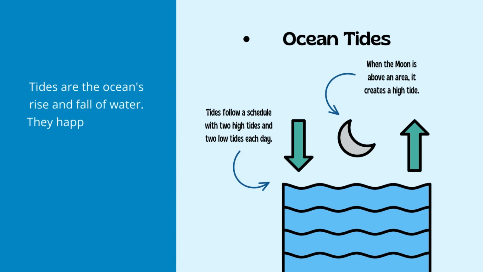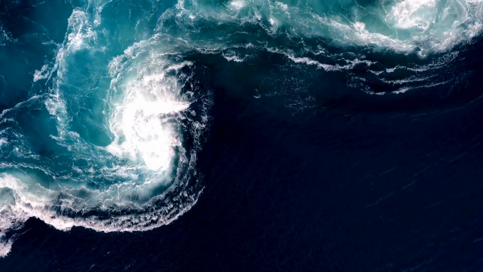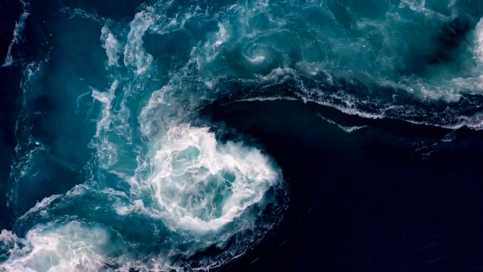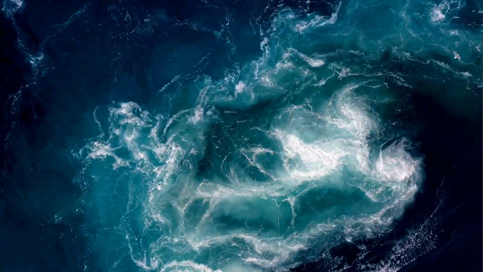Tides. The gravitational pull of the Moon and the Sun on Earth's oceans causes tides. When the gravitational force is stronger on one side of the Earth, because the Moon or Sun is overhead, it creates a bulge in the water, resulting in high tide.